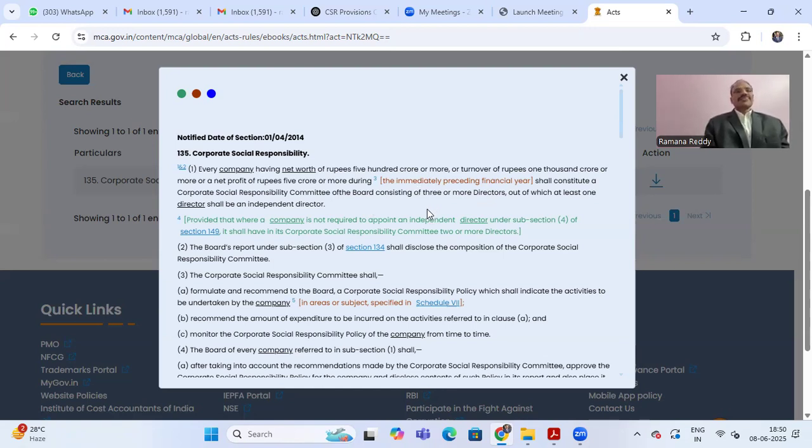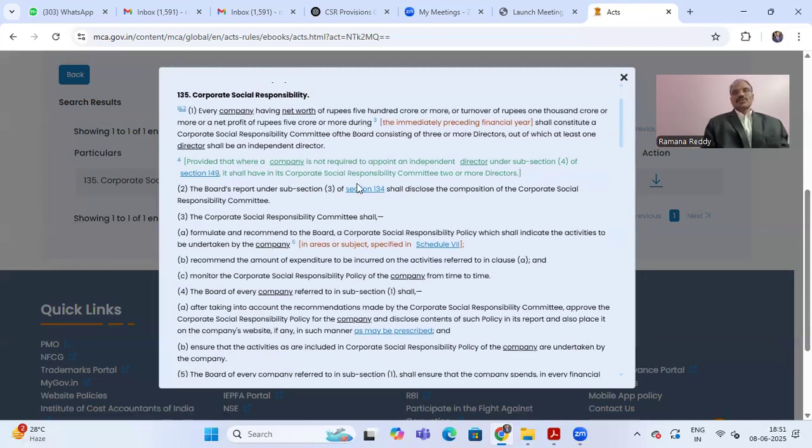What does the section say? The eligibility, the triggering: if the company achieves 500 crore rupees net worth or turnover 1000 crore or 5 crore rupees of net profits during the immediately preceding year, then the company has to spend the CSR amount. The company has to constitute a CSR committee with the board of directors. Minimum directors 3 or more, out of which at least one independent director.